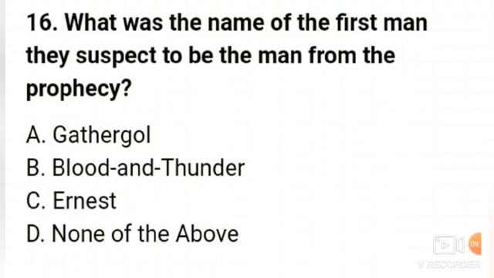Number 16. What was the name of the first man they suspect to be the man from the prophecy? Option A, Gathergold, B, Blood and Thunder, C, Ernest, and none of the above. So the first man who was suspected to be the man from the prophecy was Gathergold. So the right answer of this question is Gathergold.